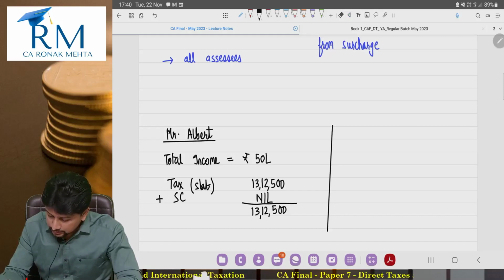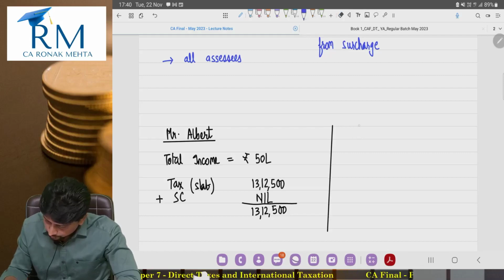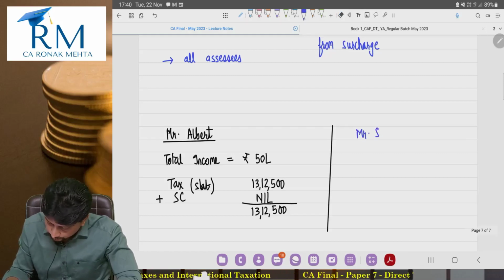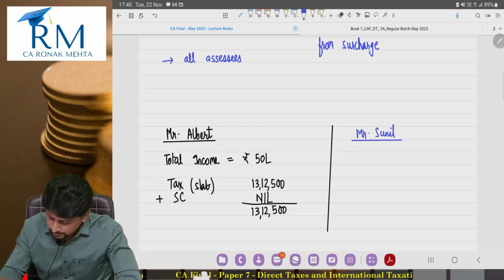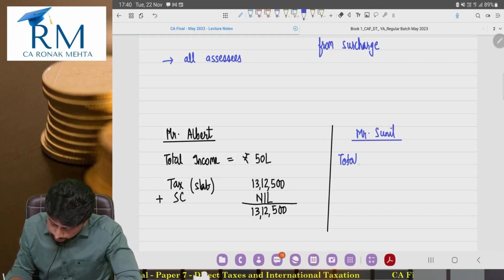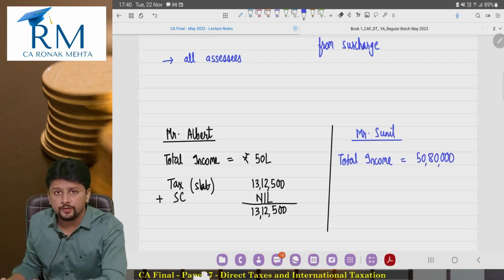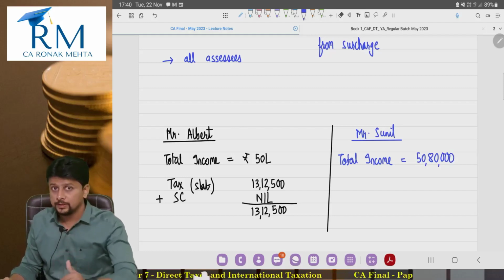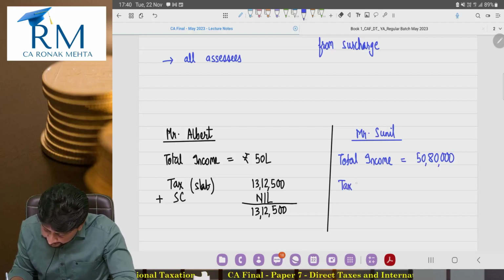Now, as compared to this, imagine there is one person, Mr. Sunil. This Mr. Sunil has a total income of say 50,80,000. Does it exceed the threshold of 50 lakhs? Definitely yes. Is he supposed to pay surcharge? Yes, of course. So he will have to pay tax according to slab rates.